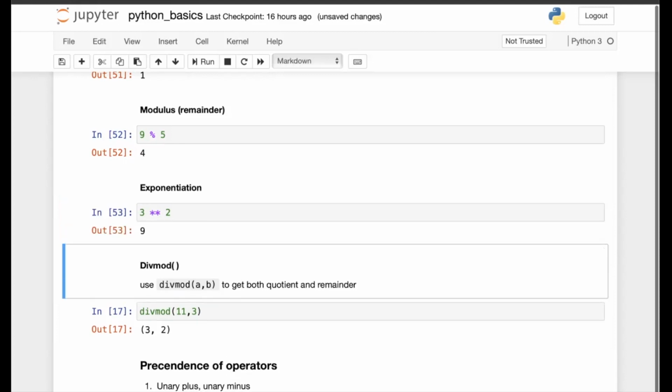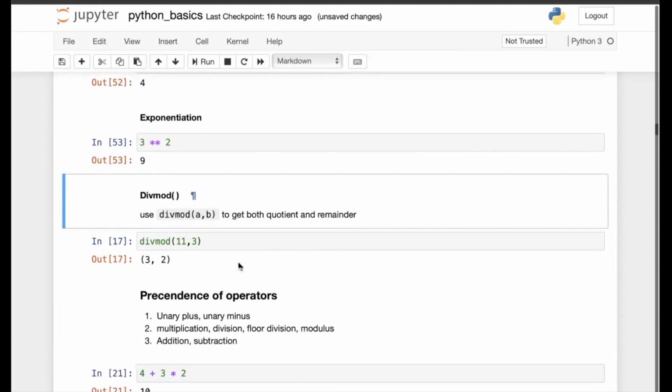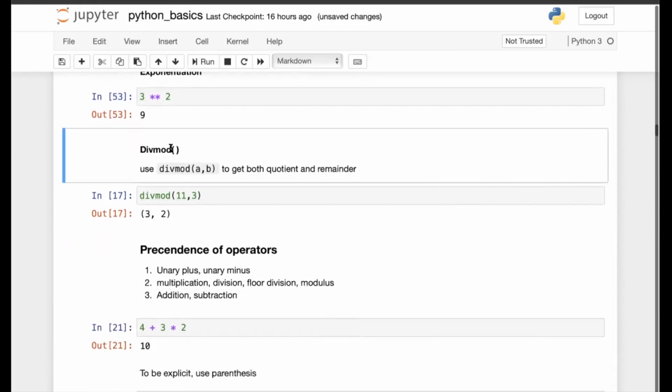These two things, quotient and remainder, you can also get by the divmod function, which is a built-in function in Python. So you can use this to get both quotient and the remainder. So divmod 11, 3. 11 and 3 are passed as the arguments to this function.